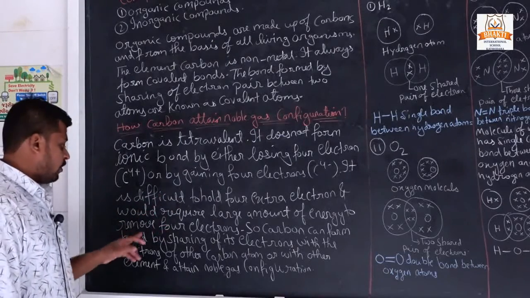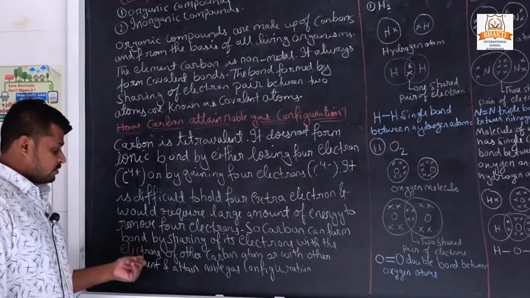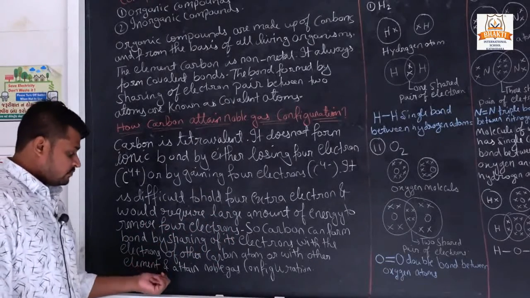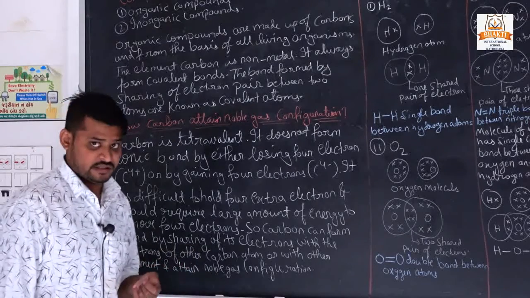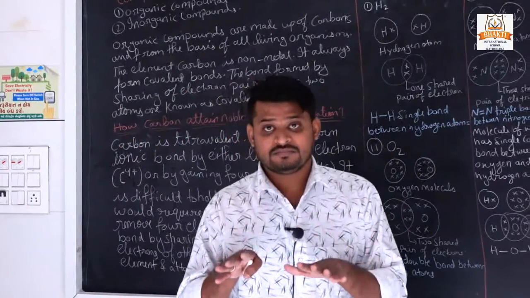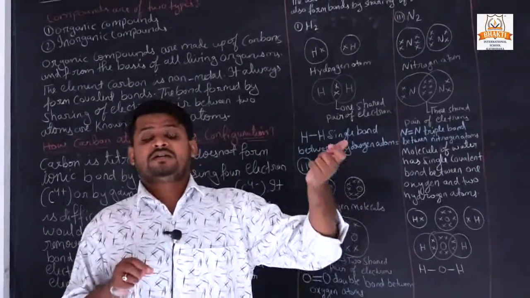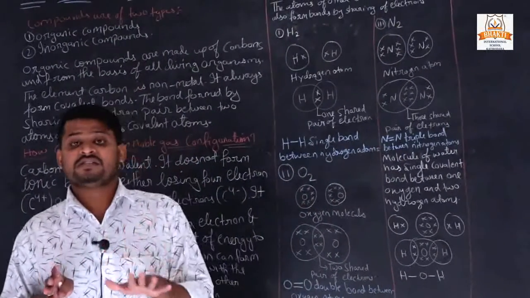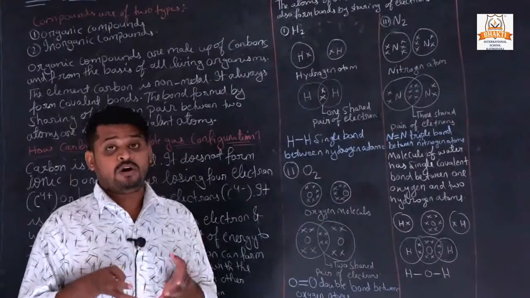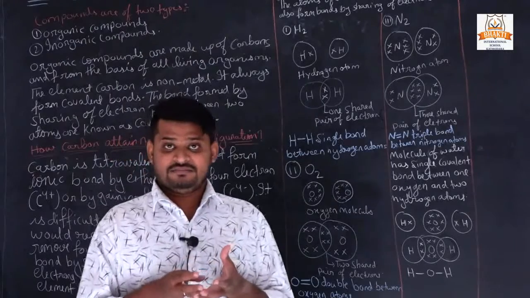So carbon can form bonds by sharing its electrons with the electrons of other carbon atoms or with other elements and attain noble gas configuration. What is noble gas configuration? To be stable, it doesn't lose and doesn't gain any electron. Then we say it has a noble configuration.